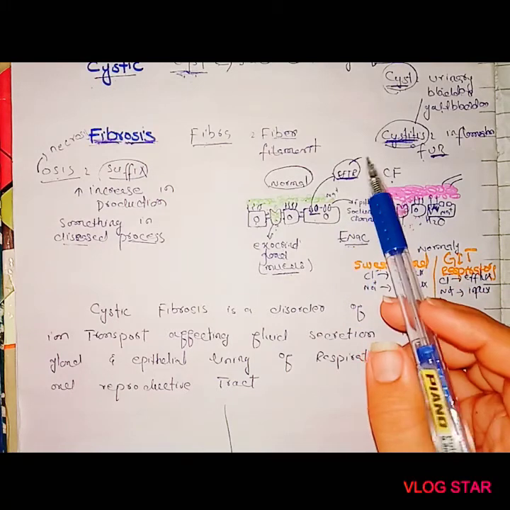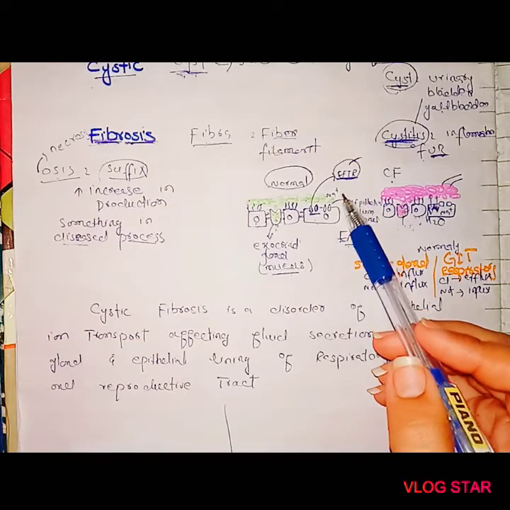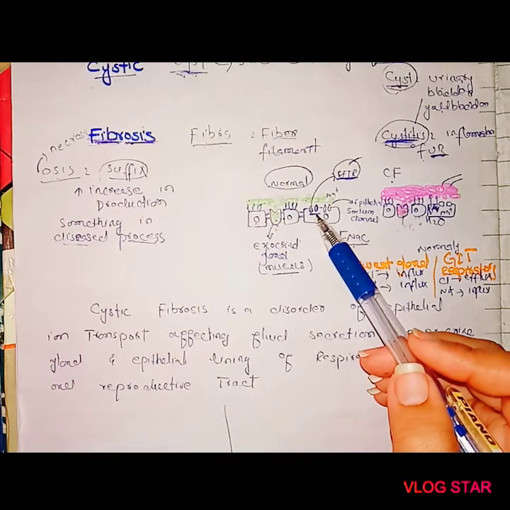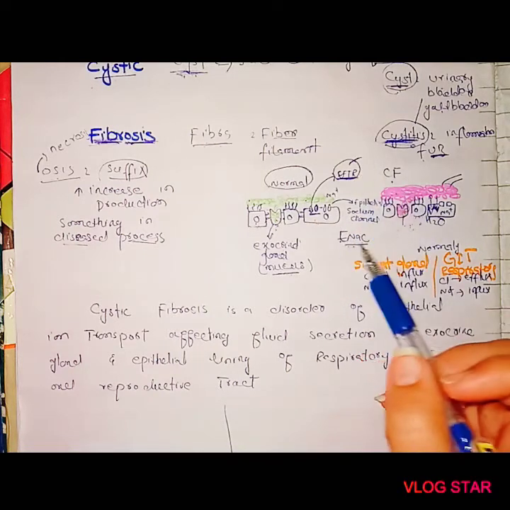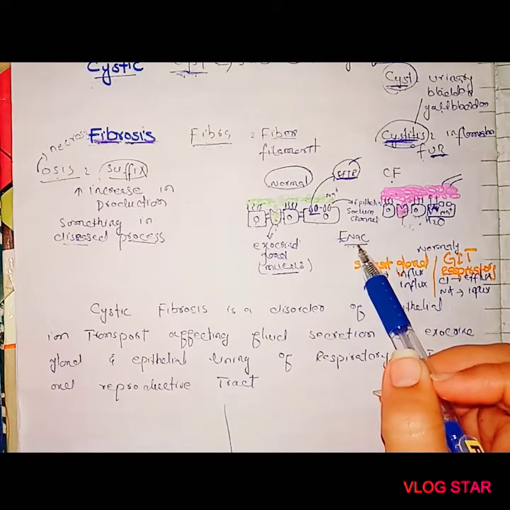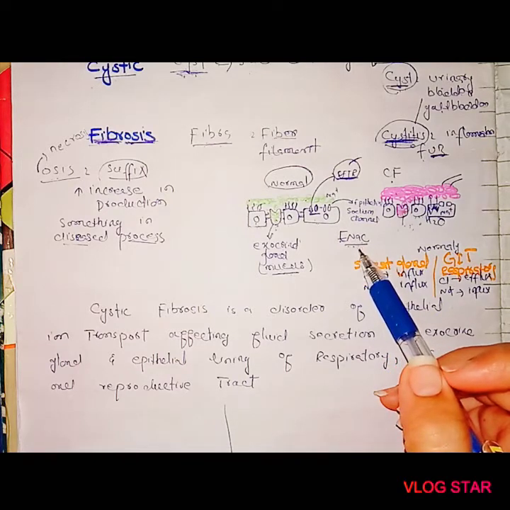The function of CFTR is to regulate the concentration of chloride inside and outside the cell, and it also influences the function of the ENaC channel. ENaC stands for epithelial sodium channel, which regulates the sodium concentration inside and outside the cell.